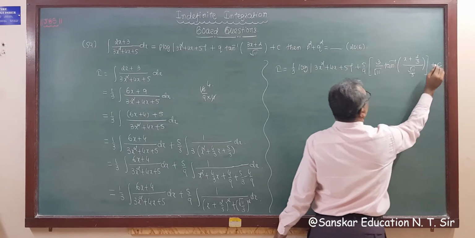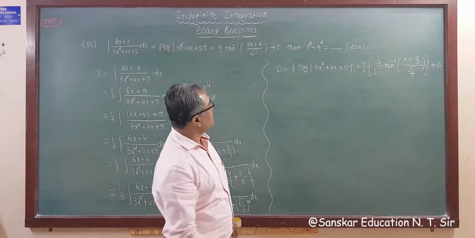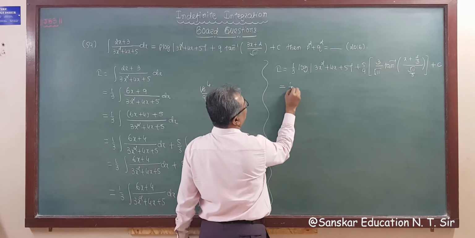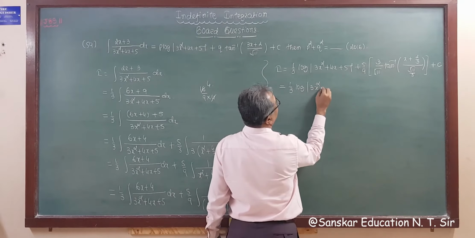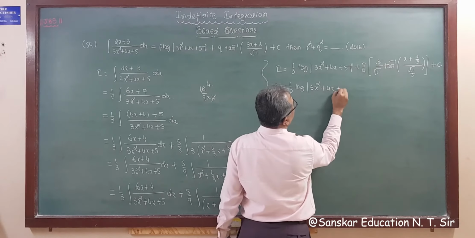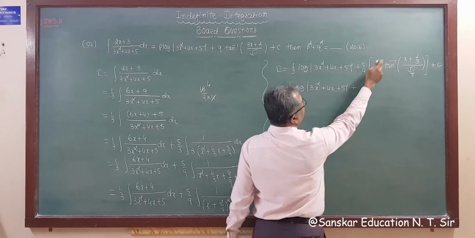And plus c. Right? So simplifying this, what we get? 1 upon 3 log of (3x square plus 4x plus 5) plus, this 3 will be cut.